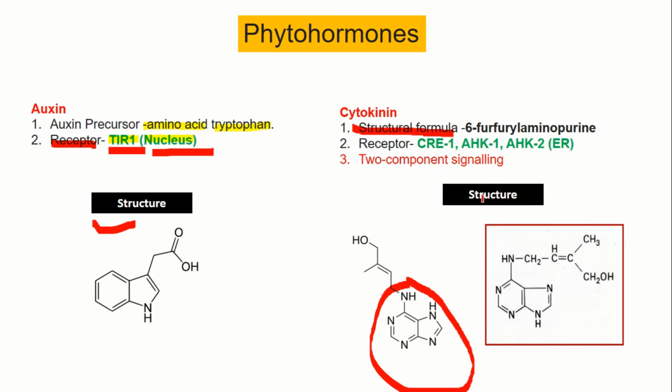So you have to remember the structure also. This way you can remember the structure of cytokinin: this is an aminopurine, this is the structure of purine, and to the amino group a furfuryl group is attached. By this way you can remember it.